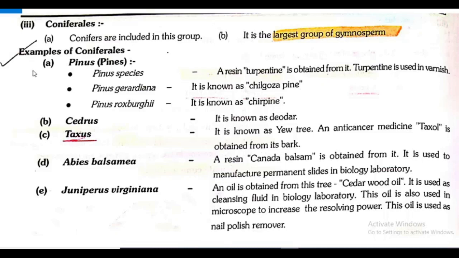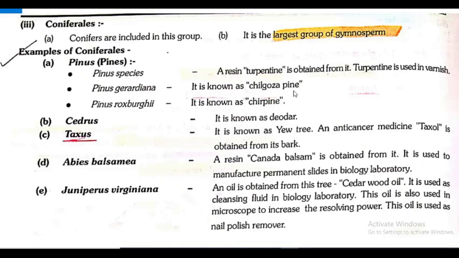Examples of Coniferales: Pinus, pines, Pinus species. A resin, turpentine, is obtained from it. Turpentine is used in varnish. Pinus gerardiana is also known as Chilgoza pine.